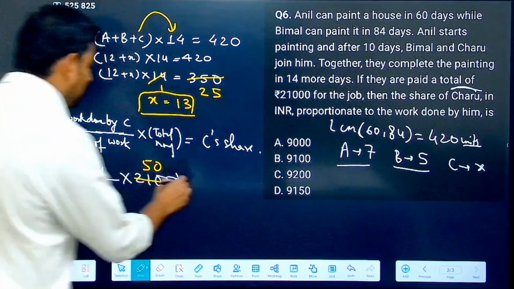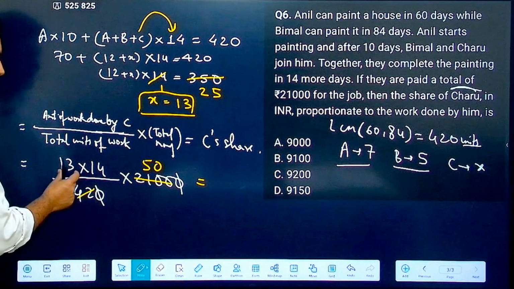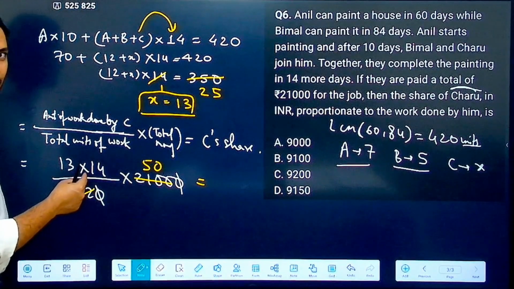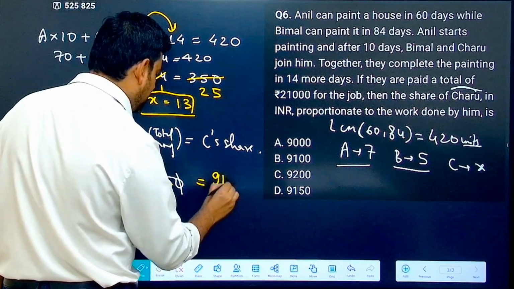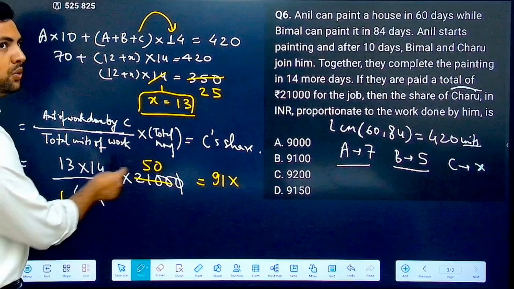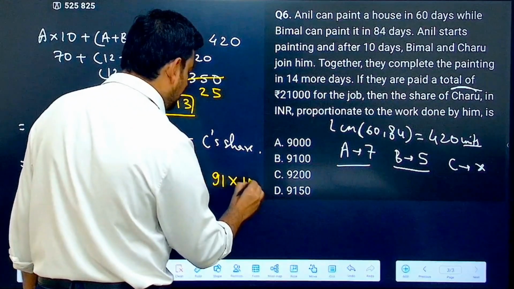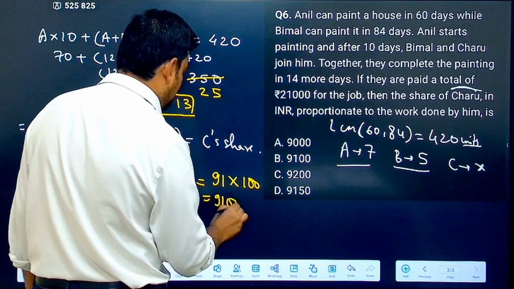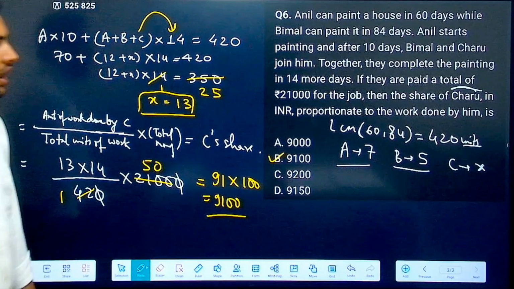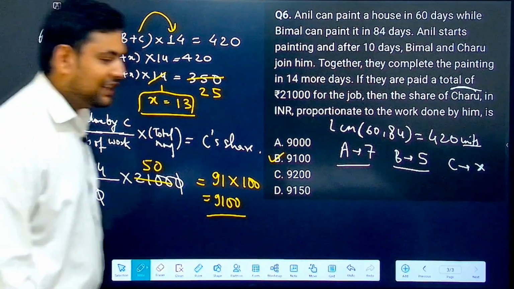Now again, what can I do? This 14 can be written as 7 into 2. So 13 sevens are 91, into 2 into 50, which is 100. So what did I get? 9100. B becomes the answer.